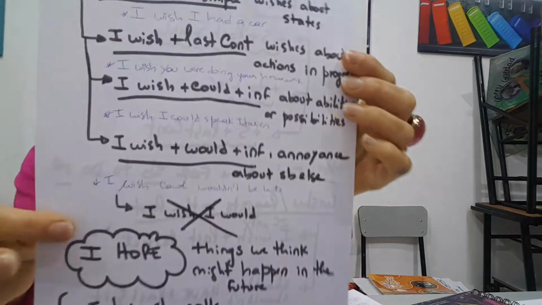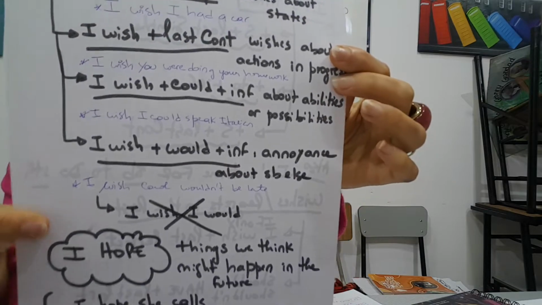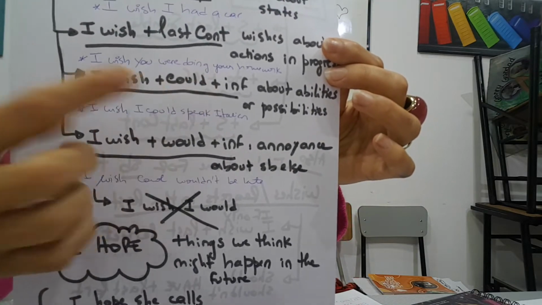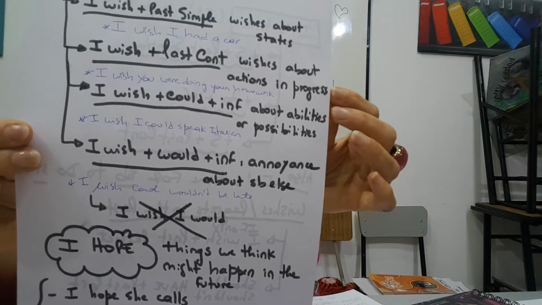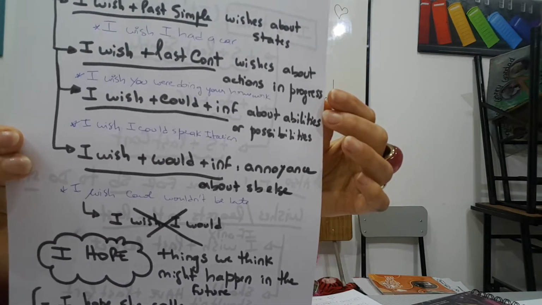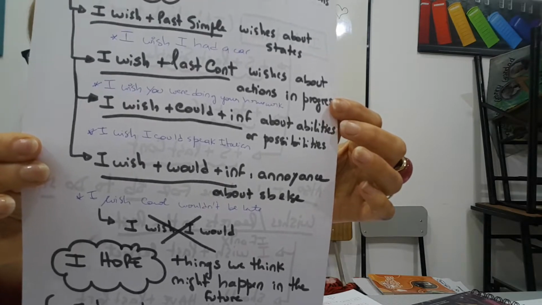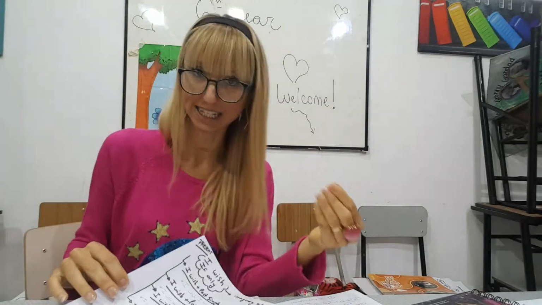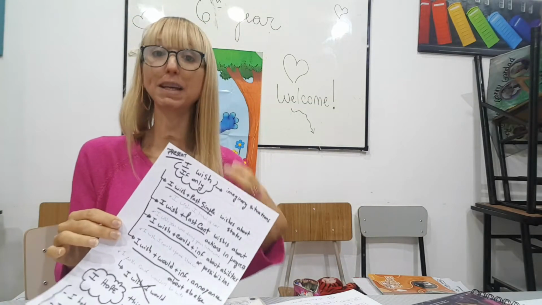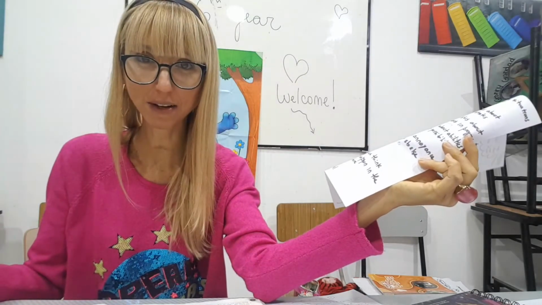The third possibility is wish plus could plus infinitive. If we use could, can, it refers to abilities or possibilities. I wrote, I wish I could speak Italian. So I wish I had the ability to speak Italian. I'm speaking of possibilities or abilities using could. Is it clear up to now?